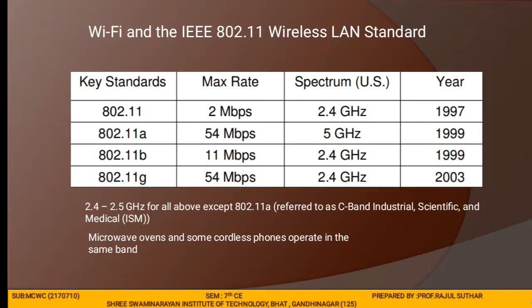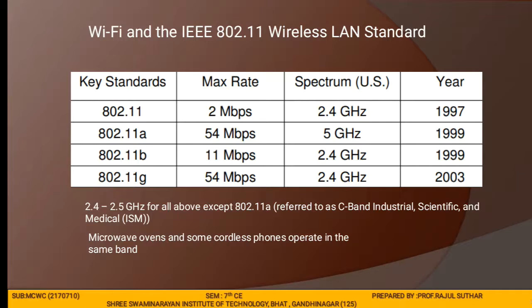It defines an over-the-air interface between a wireless client and a base station, or between two wireless clients. So before we start the comparison, we will discuss some basic points of each standard. 802.11 provides up to 2 Mbps transmission speed in the 2.4 gigahertz frequency band, using frequency hopping spread spectrum or direct sequence spread spectrum.